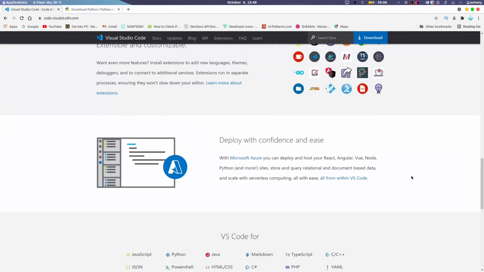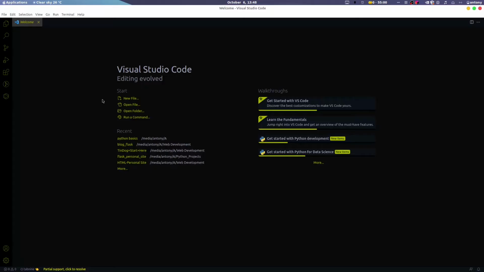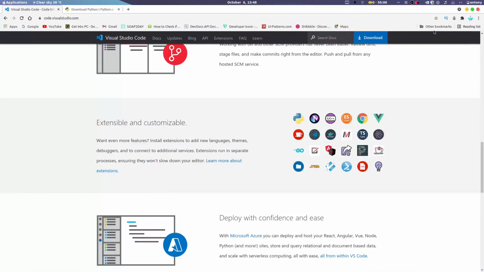Once you're done with that, it should take you to this page right here. Yours will look a bit different just because mine has a different theme. It should take you to this page with the welcome screen and all that stuff. You can read through that, or you can just close it. Once you're done with that, minimize it. Just run the installation for VS Code, get it installed, make sure it opens up, and then minimize VS Code. Now we're going to go ahead and install Python.